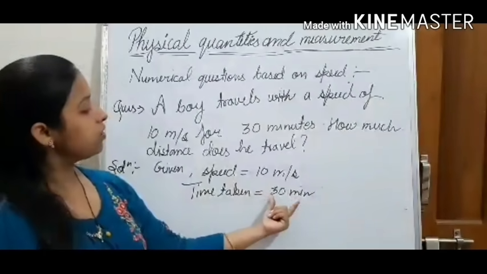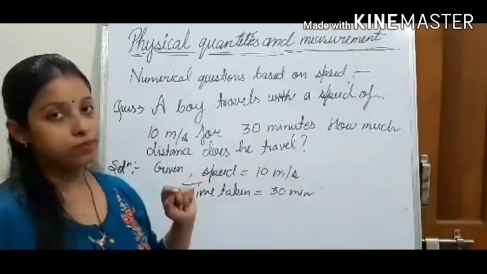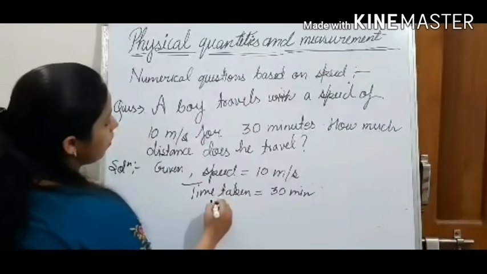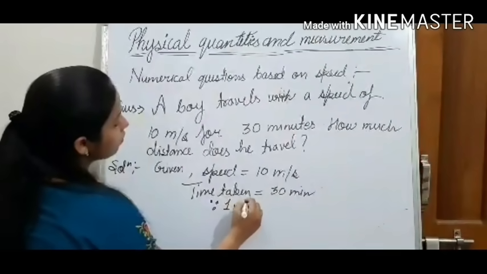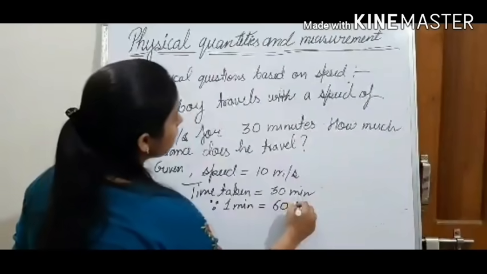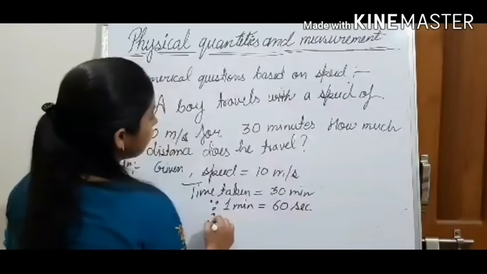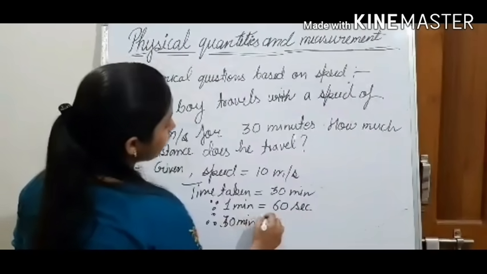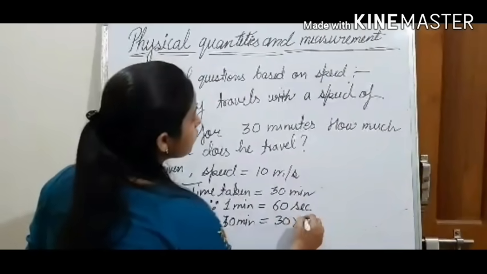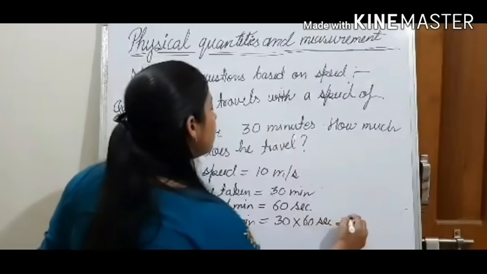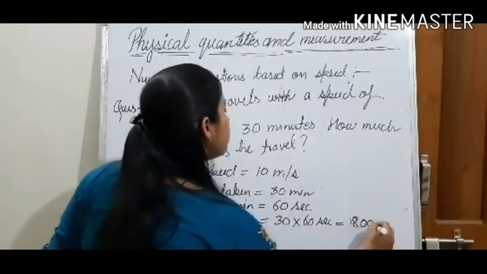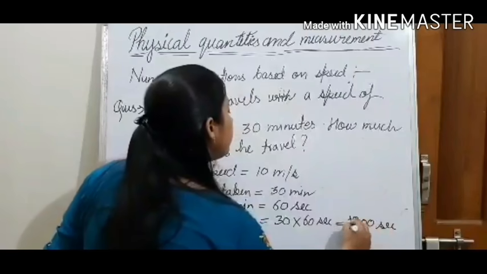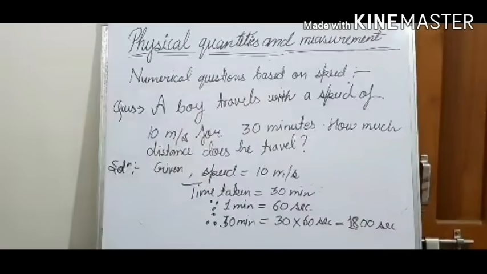First we will convert this time into second. Since 1 minute is equal to 60 seconds, therefore 30 minute is equal to what? 30 minute will be 30 into 60 second, that will be 1800 second.